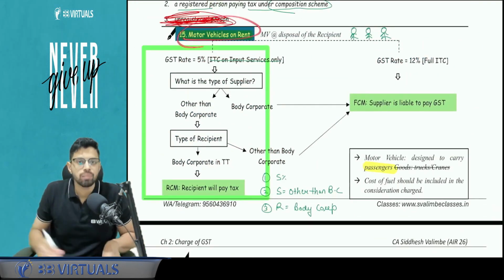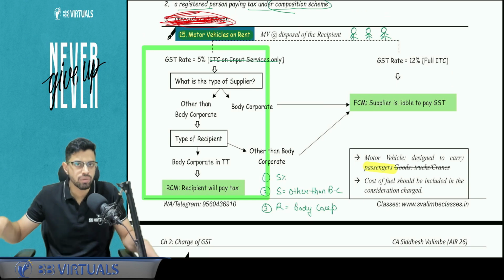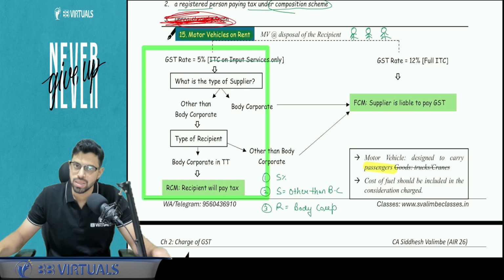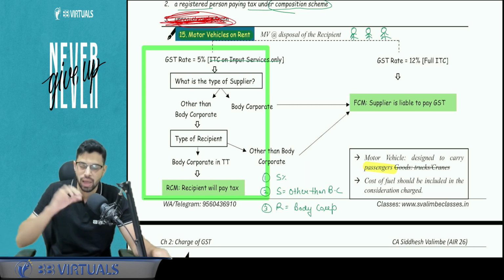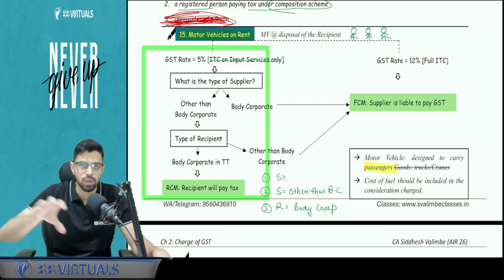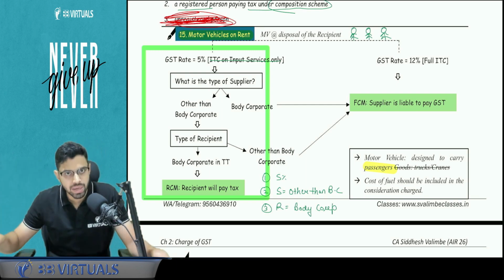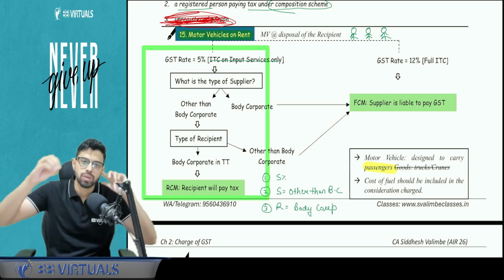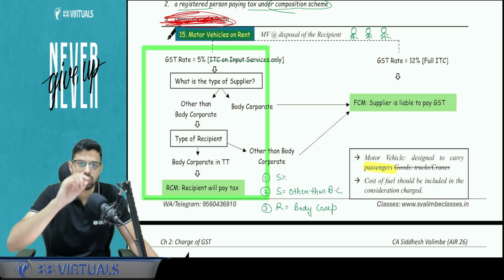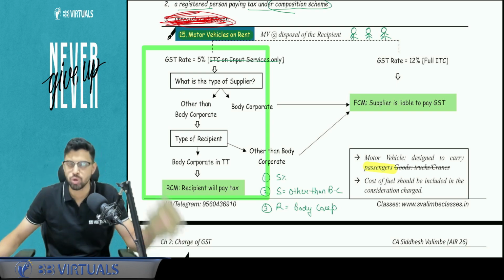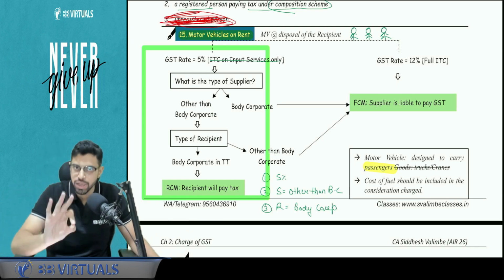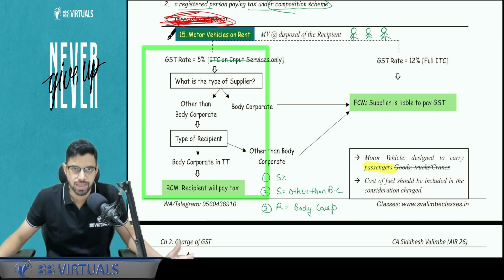Now, motor vehicle on rent. Before starting with this, first understand there is a difference between motor vehicle on rent and service of transportation of passenger. So in service of transportation of passenger, I have my schedule, I have my time mapped out, that what will be the time of transportation, at what point I'm going to pick you up, and the time and route is everything decided. But motor vehicle on rent means now I'm giving this vehicle at your disposal. You decide what you want to do. The only condition here for RCM is that the consideration will include the cost of fuel. Okay, so you don't have to incur it otherwise. Now, three conditions apply with respect to RCM. If all three conditions are complied, RCM, otherwise forward charge mechanism. Who is the supplier?